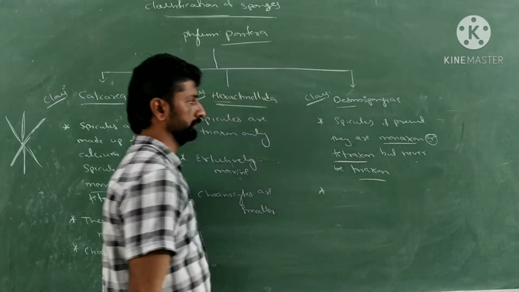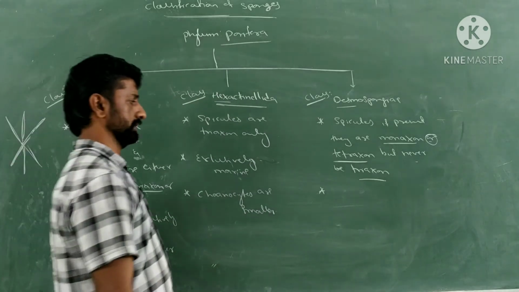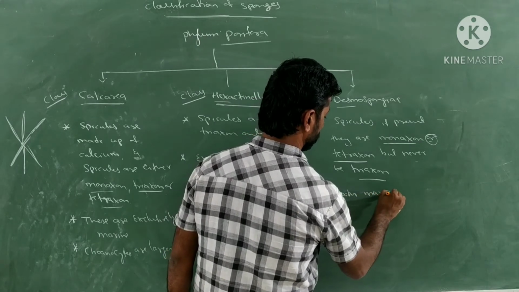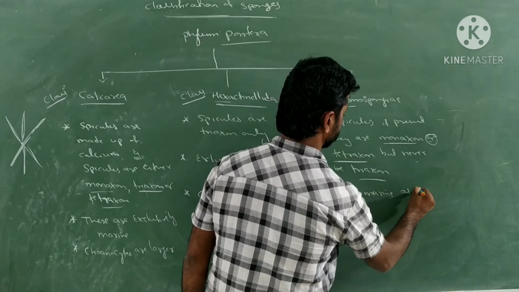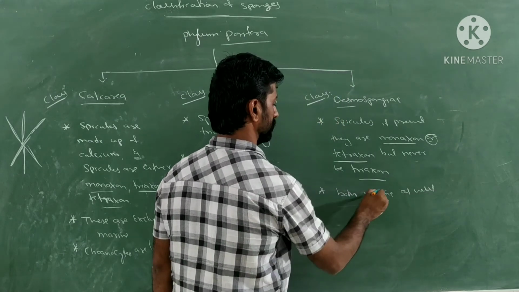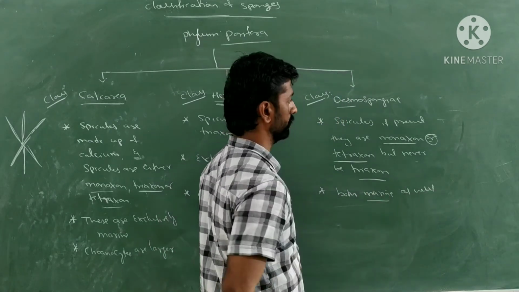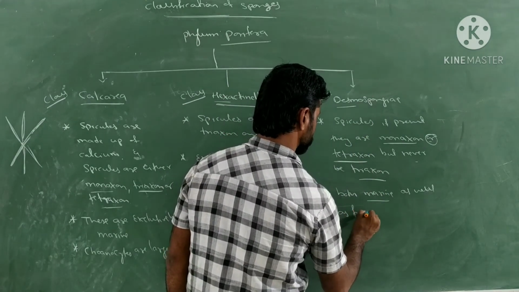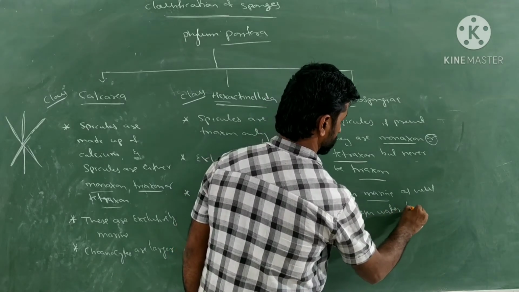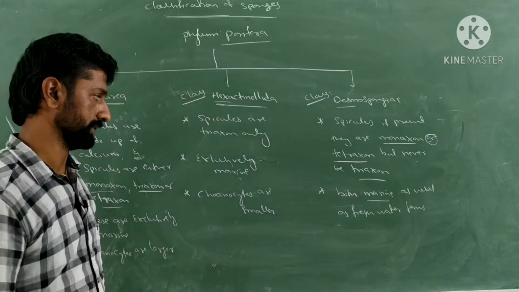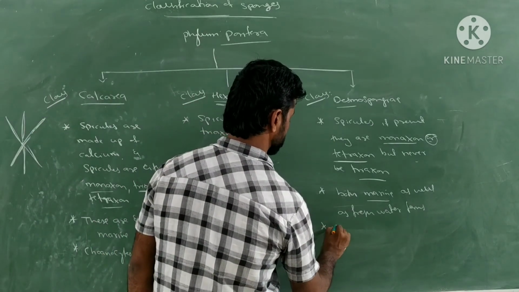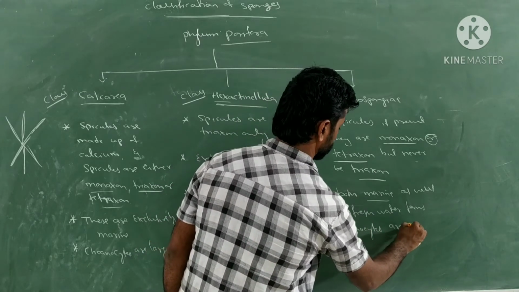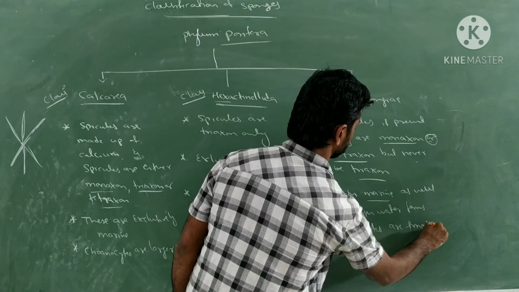Next, what about their habitat, where they are living? They are both marine as well as freshwater forms. They can live in marine form as well as freshwater form. Both varieties are available in this class. Freshwater forms can be seen in the Desmospongia class. Next, what about their choanocytes here? Here the choanocytes are smaller. Choanocytes are smaller in size.